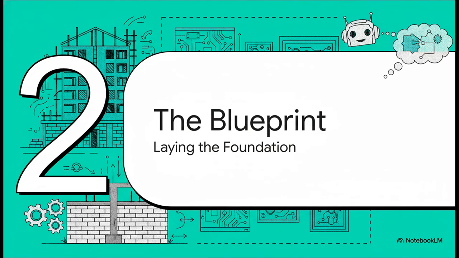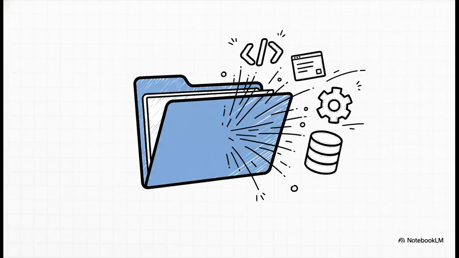So, before we unleash the AI, we need to give it some ground rules, a solid foundation, a blueprint, if you will. This is super important because it makes sure the AI builds our app in a structured, professional way, not just some random mess of code. And you're not going to believe how easy this is. The entire foundation for our whole complex application is just a new folder on your computer. I'm not kidding. That's it. This one single folder becomes the entire universe for our project, keeping everything organized and in one place.